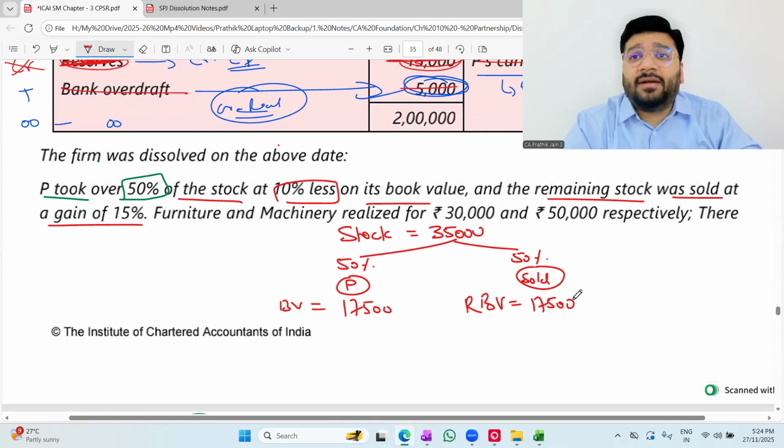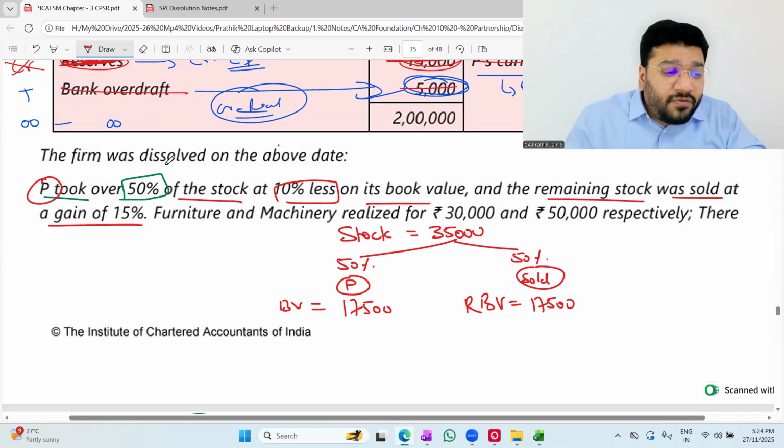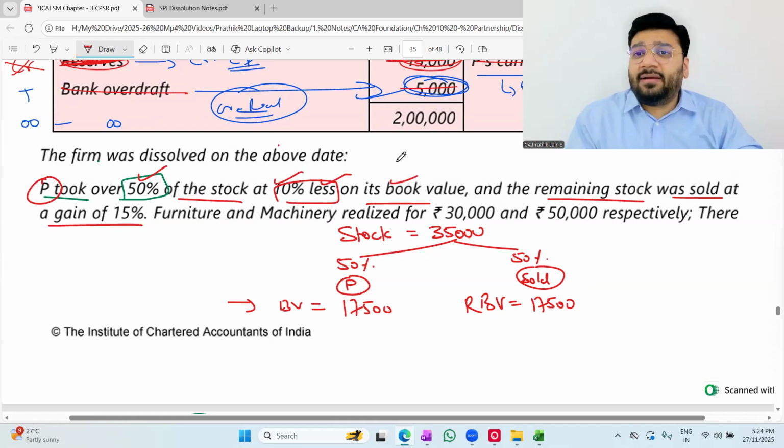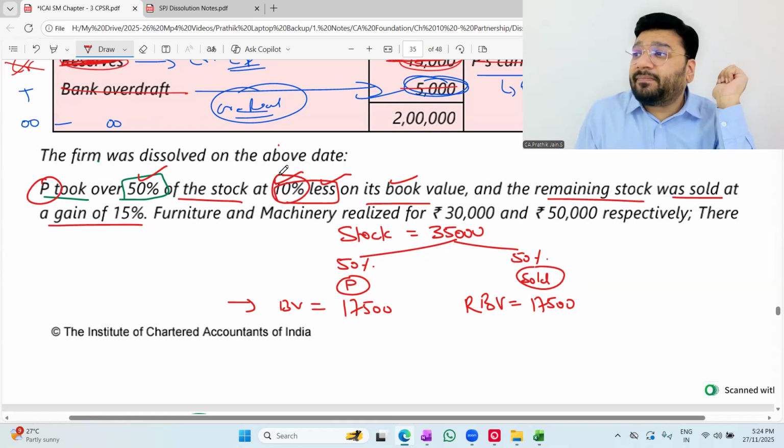I don't want you to shake your head. I want you to open your mouth and respond. Any doubts? No doubts. P took 50% of the stock. This stock he has taken at 10% less than the book value. He says that the stock I'm taking, in the book it is 17,500. But in real life, if I go and sell it, I will not fetch 17,500. I'll fetch 10% less than that. So that is the actual market value of the stock. So 17,500 worth of stock, you are giving at 10% less. You're giving at a discounted price.